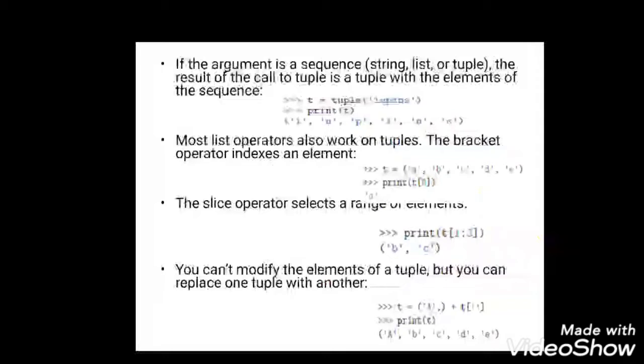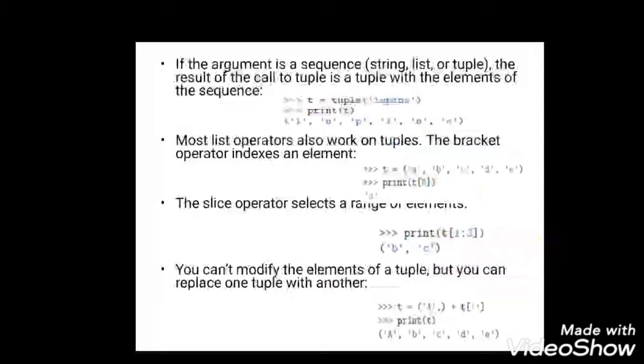If I need to cut the values from 1 to 5, I specify the start as 1 and the end as 6, since it starts from 1 and ends with 5. Here it is shown print t, slicing starts from 1 and ends with 3. It means it starts at index position 1 and ends at index position 2. It will not consider index position 3, right? Same with slicing: if there is no start value, by default the start index is 0. If there is no last value, by default the end is the last position of the elements.